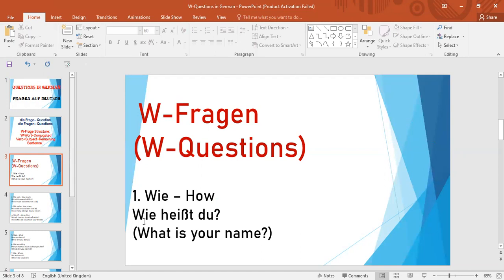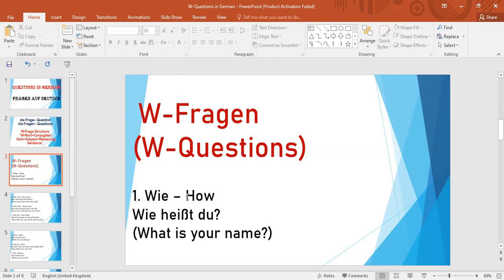First question we have, wie heißt du? Wie heißt du? As you can see here, I have the structure, you can revise it. On the first place is the W word, wie. On the second place always comes the conjugated verb. If we have a subject or the remaining sentence, it comes after this. So du is the subject here, and it comes after the conjugated verb, at the third place of the question. So wie heißt du means what is your name.